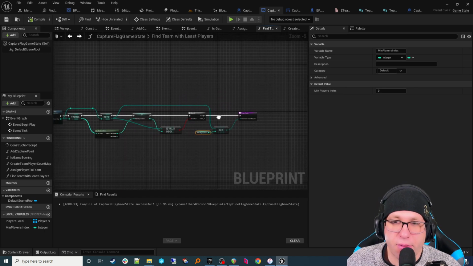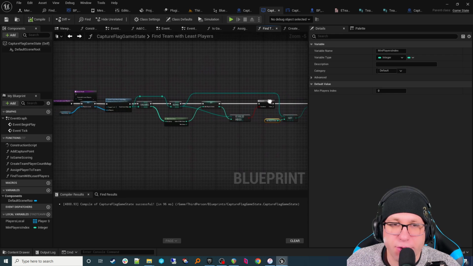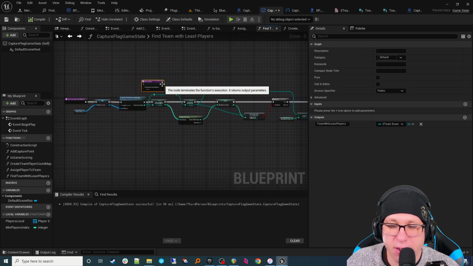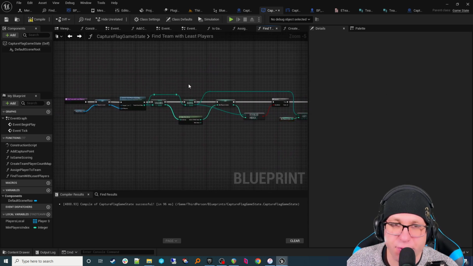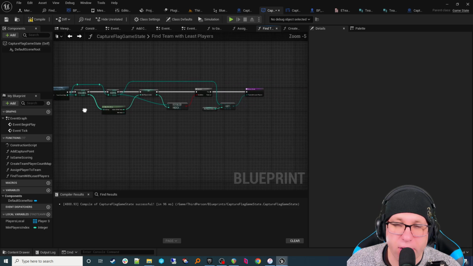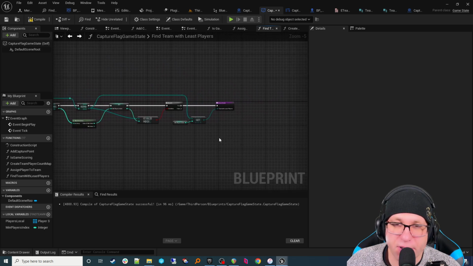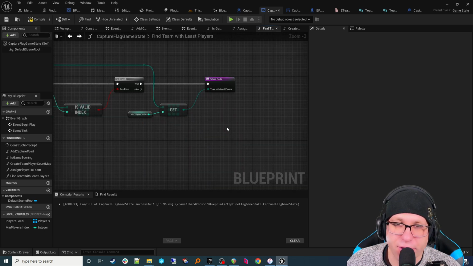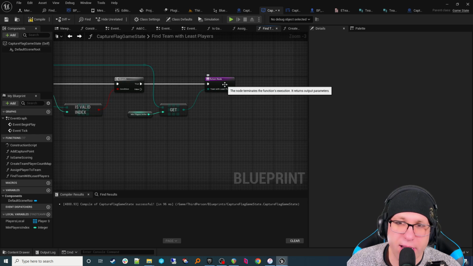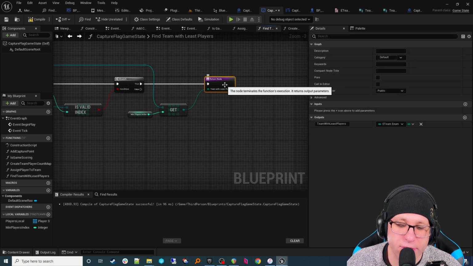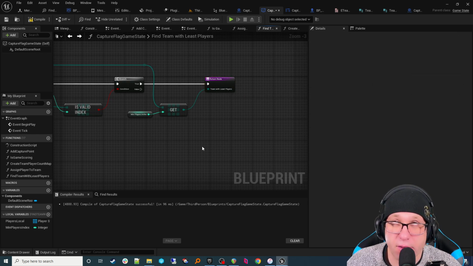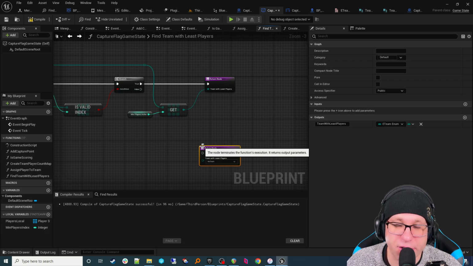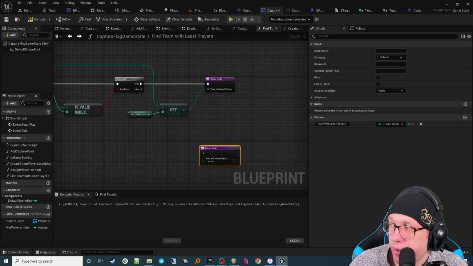Okay, and so as I have said before, if you're going to do any sort of function with a return value in Blueprint, or in any code situation, C++ or this, you have to have a return value. Like I said, it won't bark at you, but you should return something for two reasons: to let you know that something's gone wrong, and to know what to expect with the return value. Because otherwise, it's kind of undefined.